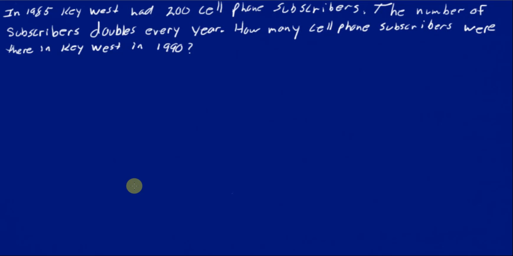All right, this is our day 18 video. It is for Wednesday, April 22nd. We're going to continue with very similar type word problems, except they're not going to deal with money. They're going to deal with people or things, bacteria. It's still exponential growth and decay.